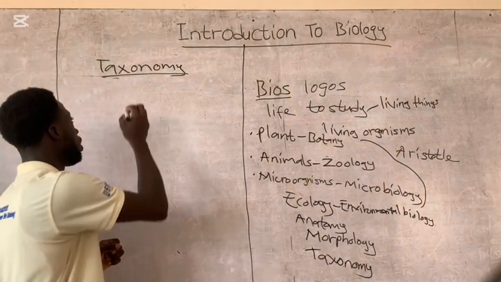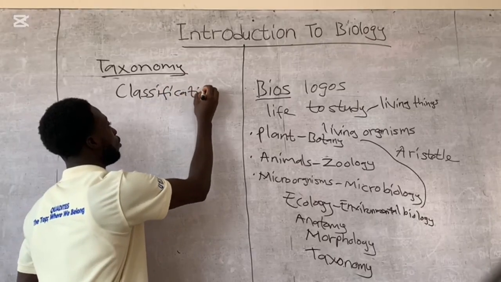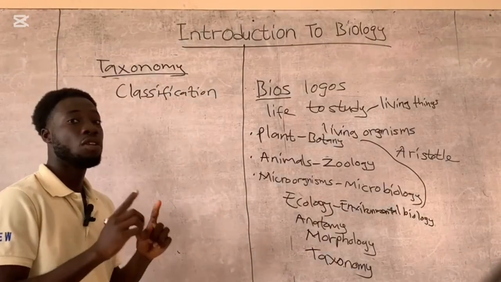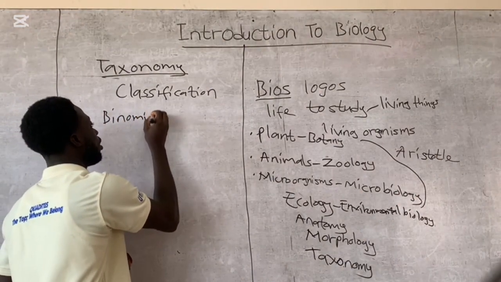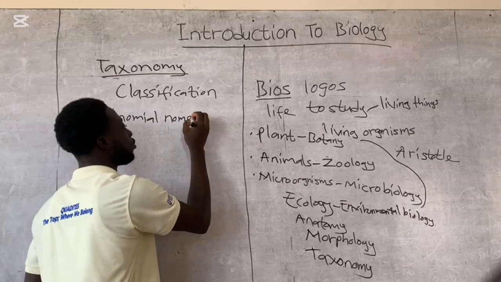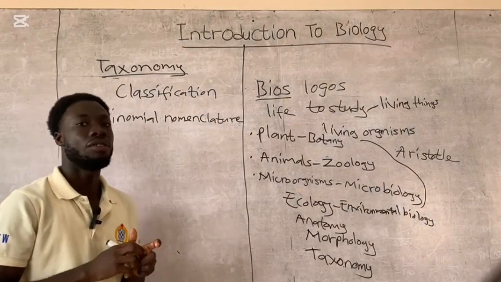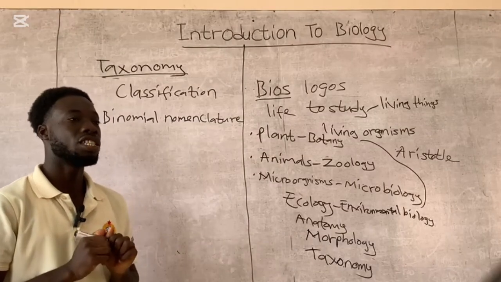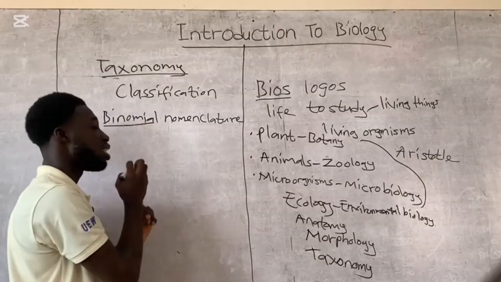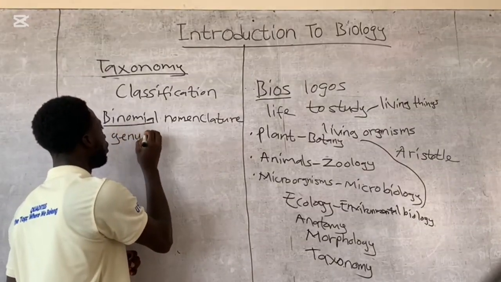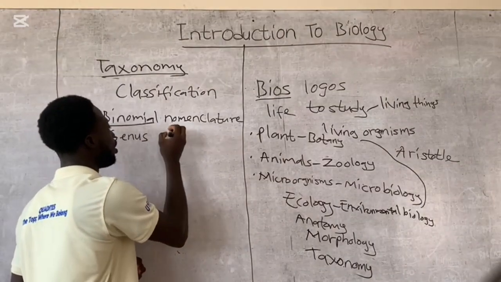The first one is classification, and the next one is binomial nomenclature. When you talk of binomial nomenclature, it means that he gives the organism two names. So the binomial means the genus name, and the nomenclature means the species name.